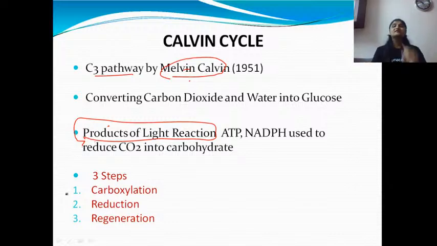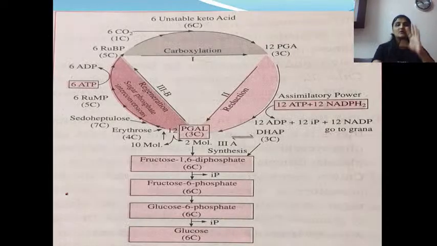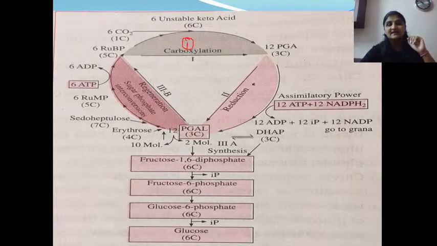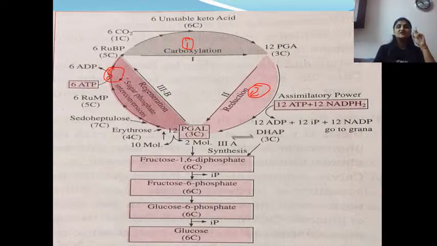Chalo next. Calvin cycle is divided into 3 steps. Calvin cycle ही किती स्टेप मध्ये झाली डिवाइडेड? 3 स्टेप. You can see here the first step is carboxylation, second is reduction and third is regeneration step. Am I clear? Yes. So first step is carboxylation, second is reduction and third is regeneration.